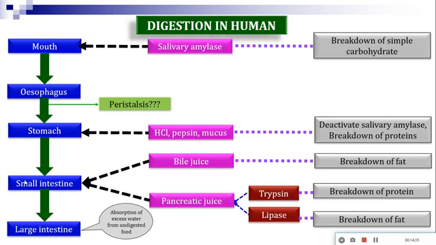Then comes the fourth part of the digestive system, the small intestine. This is the longest area where complete digestion takes place, and the small intestine receives the secretion from the bile and the pancreas. So ultimately fat, protein, and the left-out carbohydrate part, everything will be digested in the small intestine. Thus different organs make our digestive system, associated glands secrete different kinds of enzymes, and ultimately all the components of the food particle are digested.